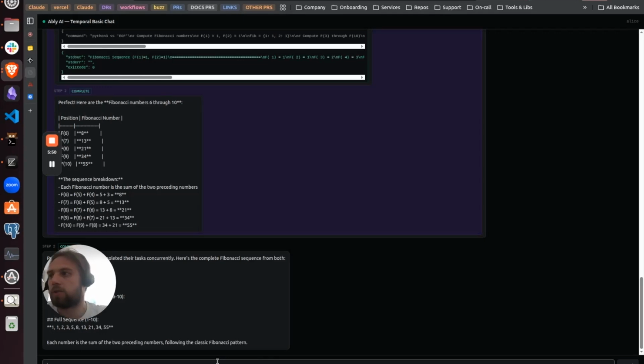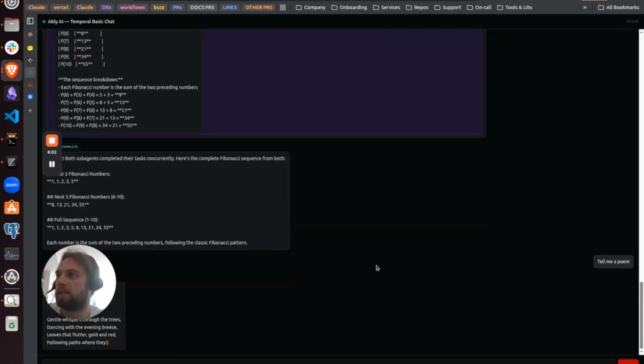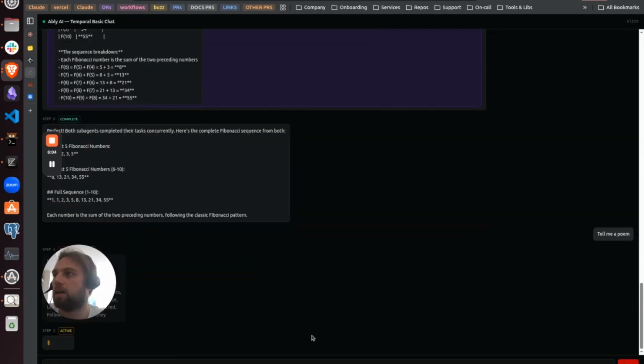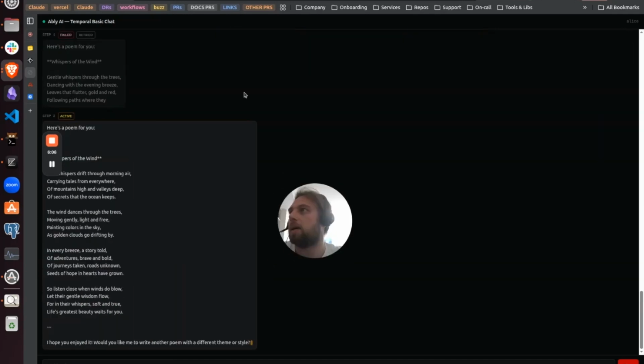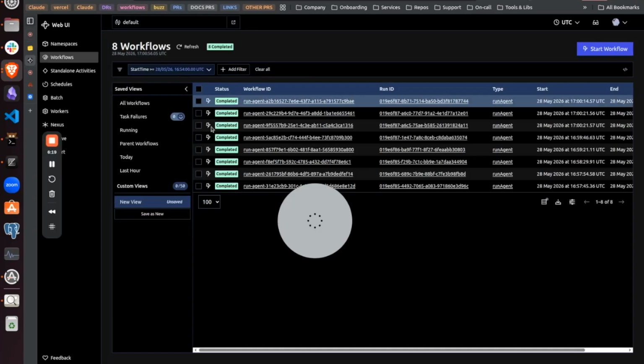And the other thing that's quite interesting is we can simulate failure. So let's say, tell me a fact, or tell me a poem maybe. This is going to simulate the LLM call failing. What happens here is Temporal will automatically retry that failed activity. We can see that the first attempt failed. While that activity was running, some state was emitted to the end client, and then the call to the LLM failed. So Temporal automatically picked it up and ran it again.